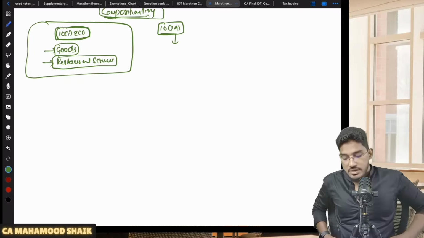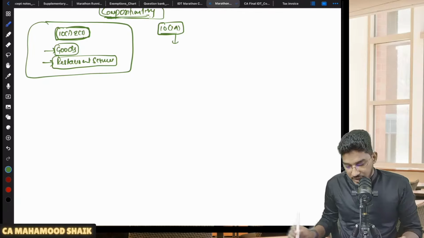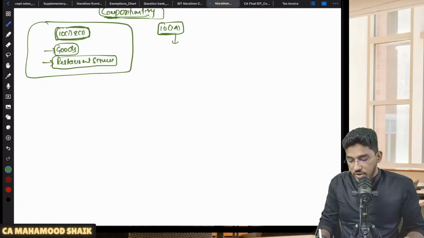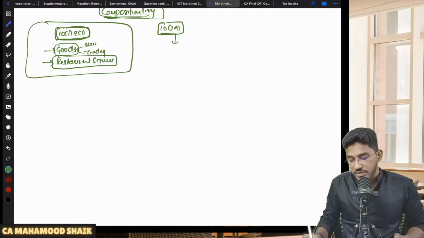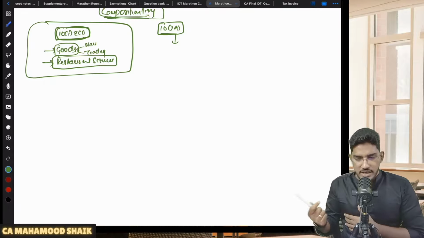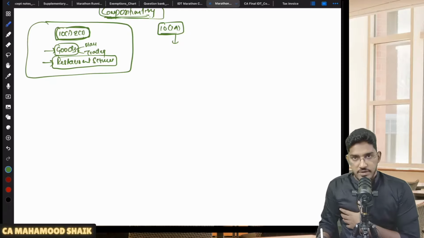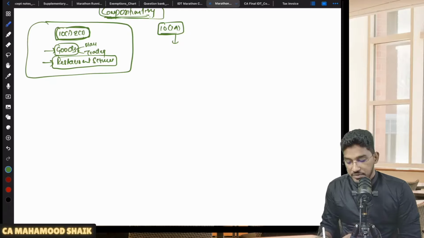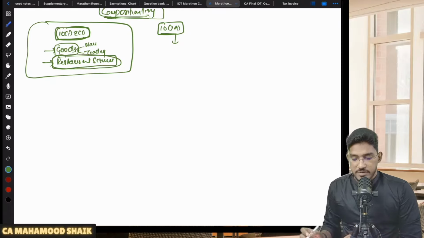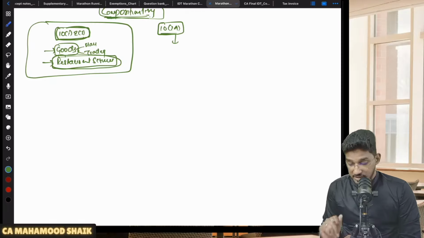Whatever it is, the composition scheme under 10 subsection 1 and 2, initially it is applicable for whom? Only for those people who are engaged in goods. That means either you are a manufacturer or you are a trader. You must be either manufacturing the goods or dealing in goods, trading in goods. Then you become eligible for composition scheme under 10 subsection 1 and 2. Or if you are a restaurant service provider, then also you become eligible for composition levy.